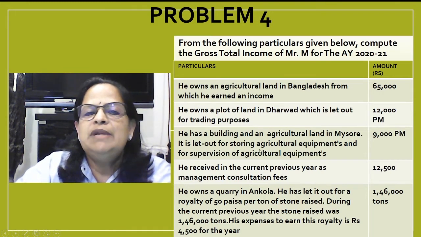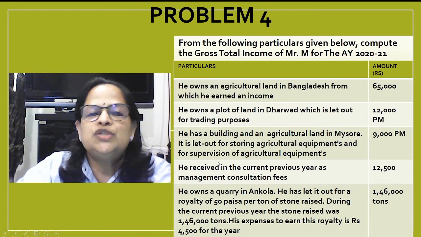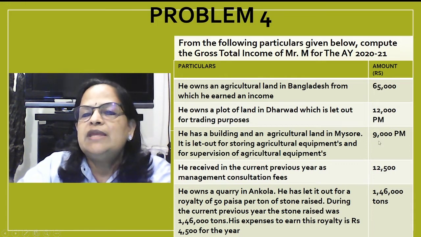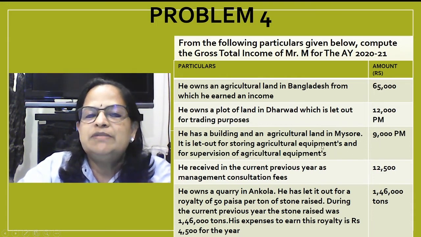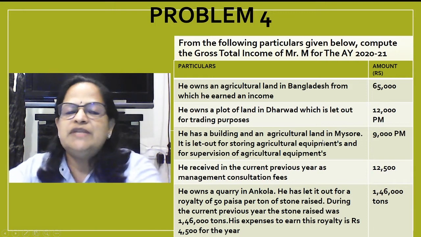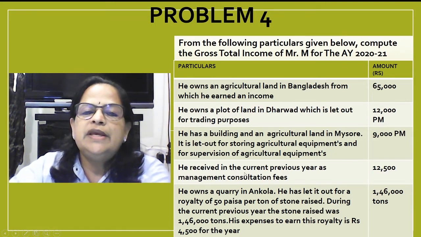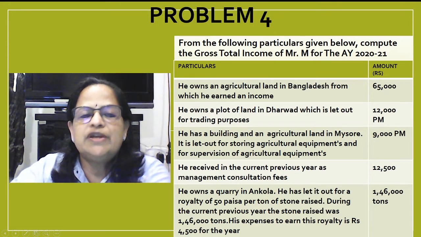He has a building and an agricultural land in Mysore. It is let out for storing agricultural equipments and for supervision of agricultural equipments, 9,000 per month. This will be exempted. Any agricultural activity, if he is doing and earning an income, it will be exempted. He received in the current previous year management consultation fees 12,500.